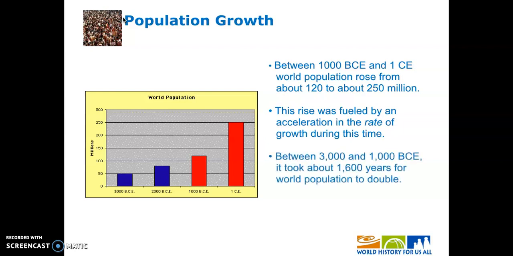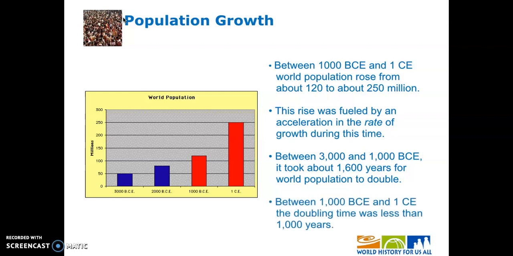In fact, if we take a look at the year 3000 BCE, that first blue bar, until the first red bar, 1000 BCE, it took about 1,600 years for world population to double during that time. And at the end here, 1000 BCE to 1 CE, doubling time was less than 1,000 years. So not only do we see, as I mentioned before, an increase in population, we see an increase in the rate at which that population grows. And this is something that we see throughout all of history.